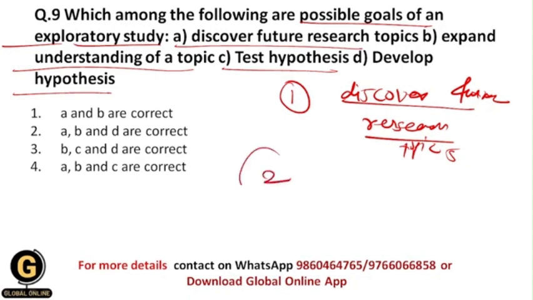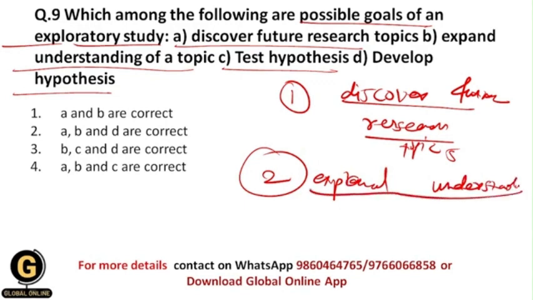Now next one is expand understanding of a topic. Yes, we can expand the understanding of a topic in the exploratory research study, because we don't have that much information about the topic, and we can expand the understanding by collecting data, so that we can do the next research procedures based upon the exploratory study.